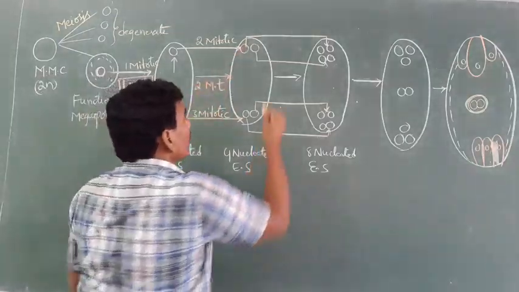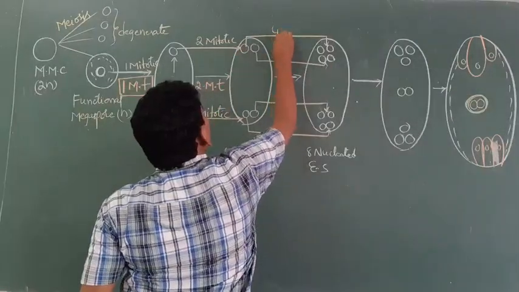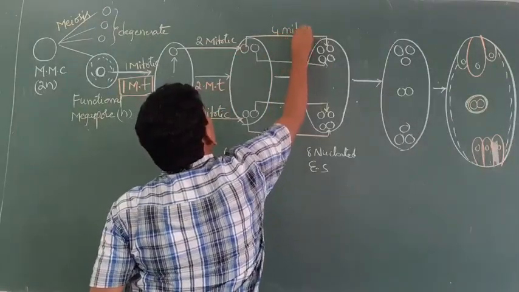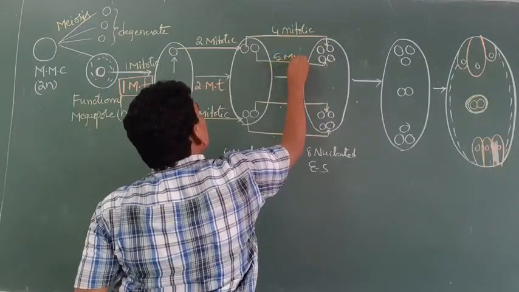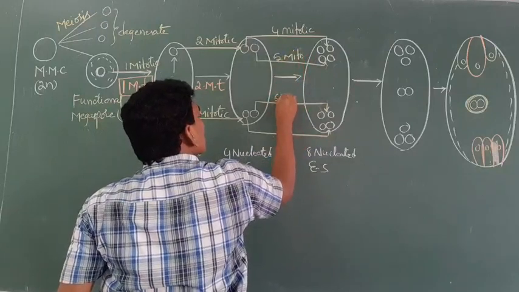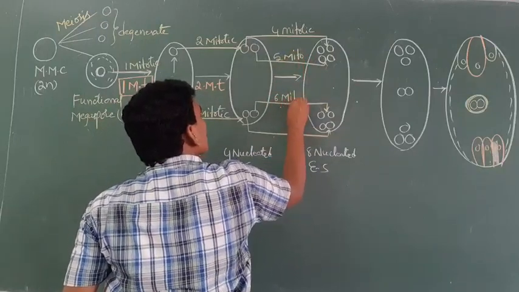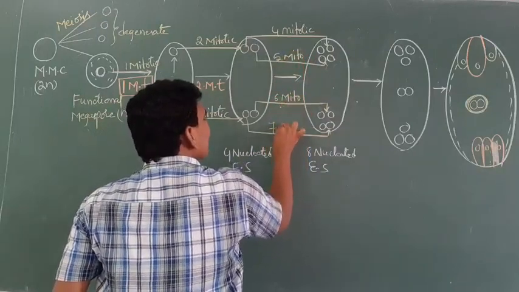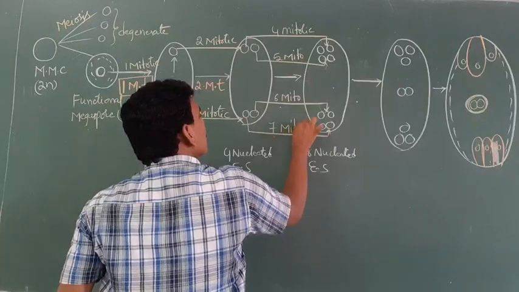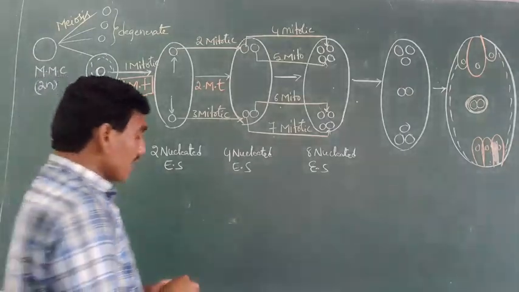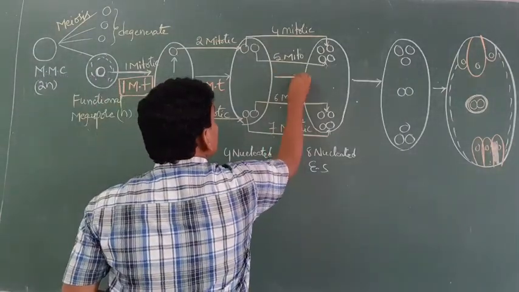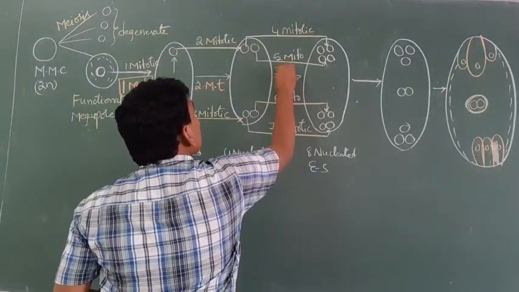This is the 4th mitotic division, the 5th, the 6th, and the 7th mitotic division. This is also known as the third mitotic time.